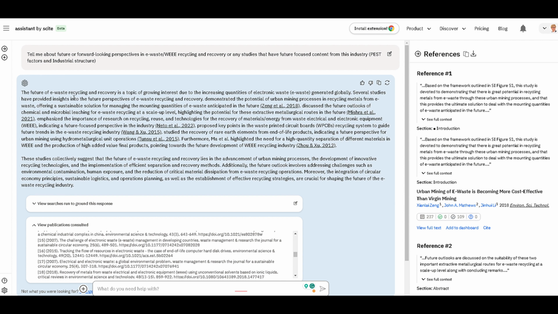Now, one of the other things I might want to do is I know that there's some good points here, particularly about technologies, some trends in recycling, rare earth elements, etc. But I do know the government policy is going to be a big impact here.